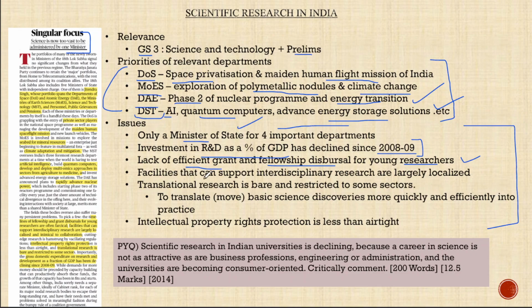Next, the facilities that can support interdisciplinary research are largely localized. So interdisciplinary research has to be centralized and has to be large scale to come up with great outputs. Now what we have is a largely localized setup. The next point is on translational research, which is bare and restricted to some sectors alone.